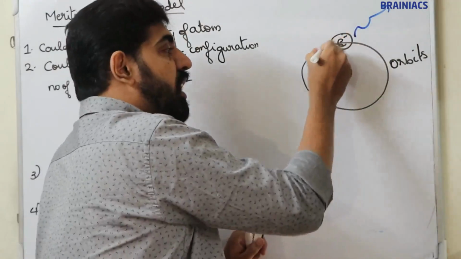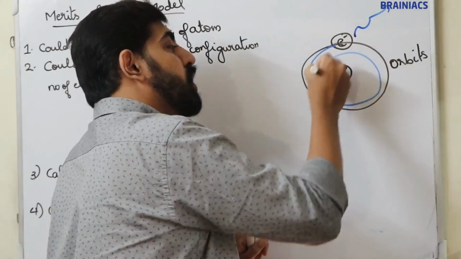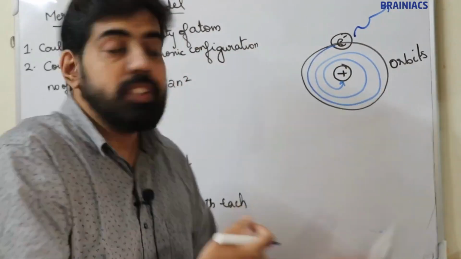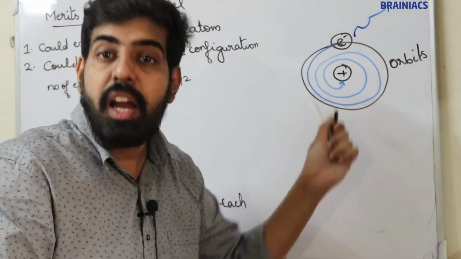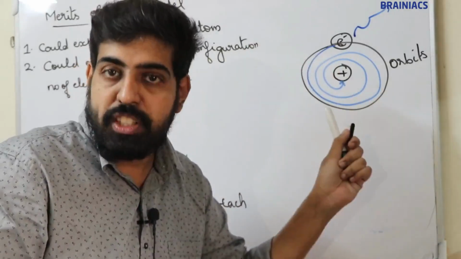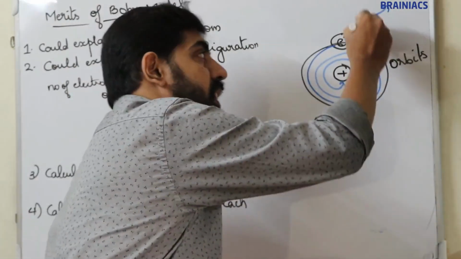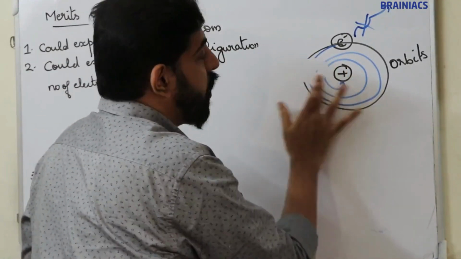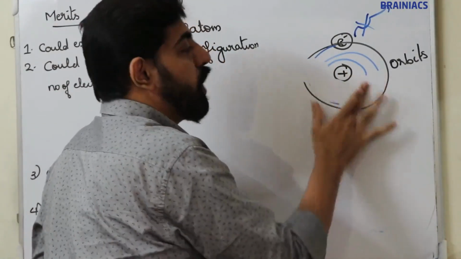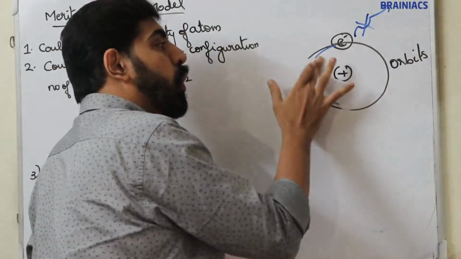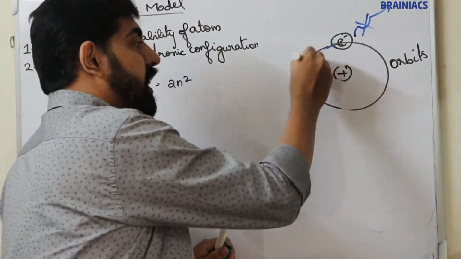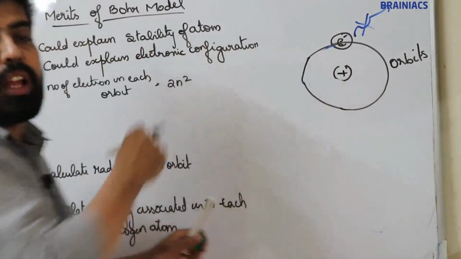In each turn, it would come closer to the nucleus and collide with the nucleus. But this is not possible because the electrons are revolving in fixed paths. As long as the electron revolves in a fixed path, it will not lose energy. That means the electron will not collide with or fall into the nucleus. So according to this model, the atom is stable.